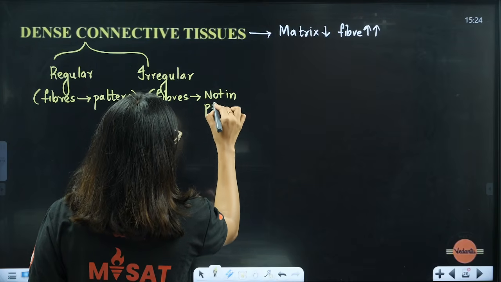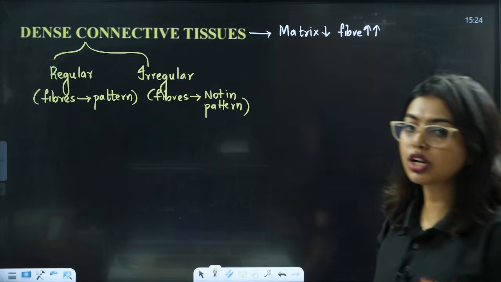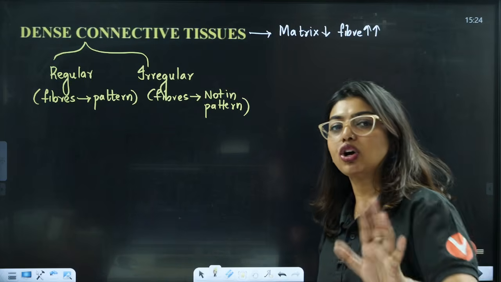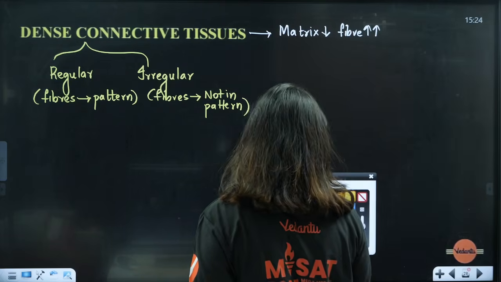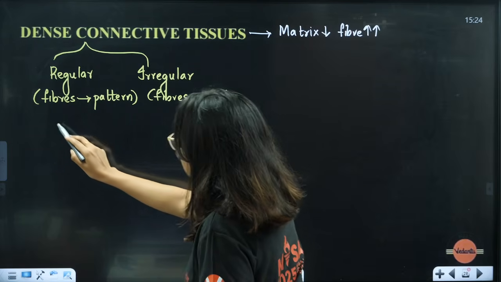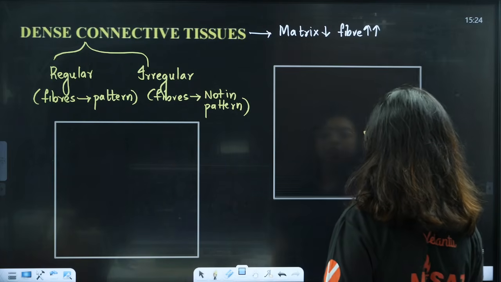So that is why one is called as regular. What is a regular student and irregular student? Regular student is a student who comes every day to class. Okay, some of you are my regular students. You come every day to my class. Okay, some of them are irregular students. Once in a while they'll come, they'll comment, tell that ma'am I'll be there with you forever, and then they will just go off. Okay, clear?